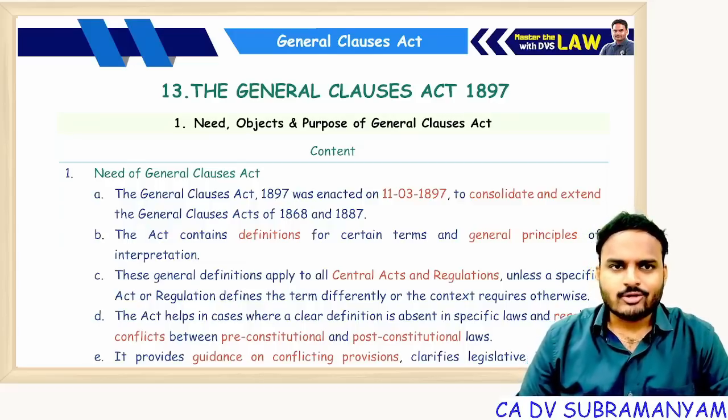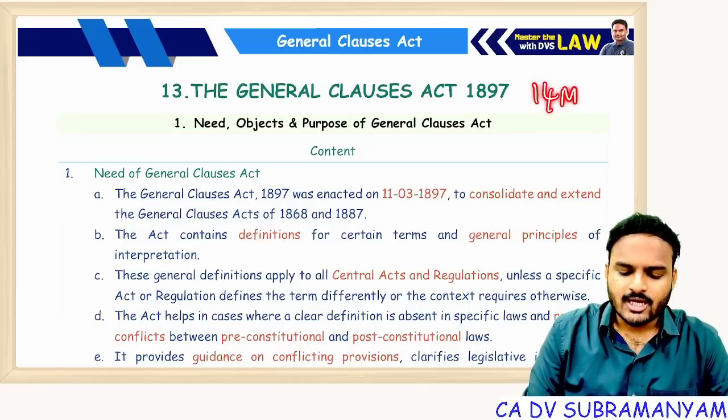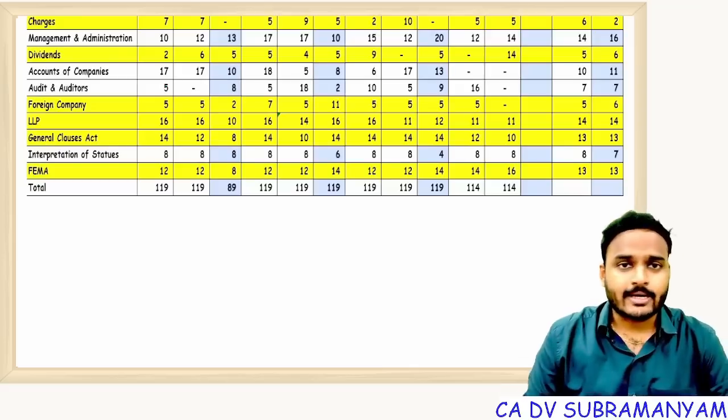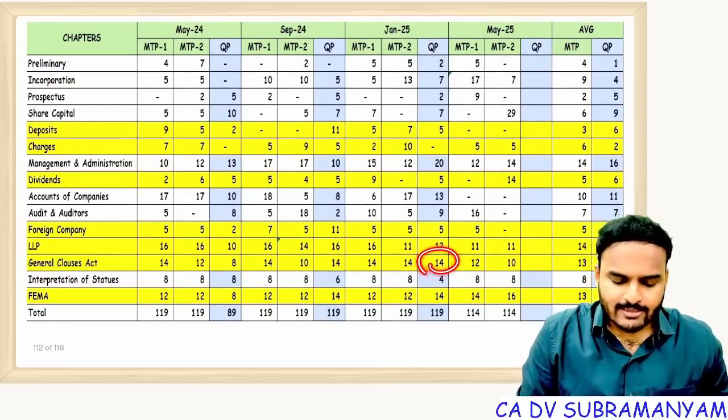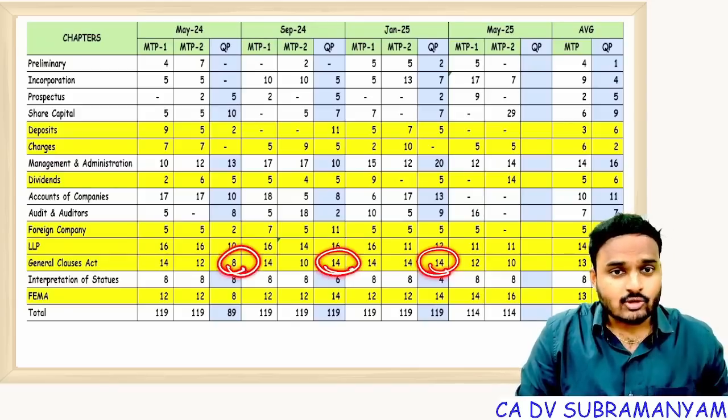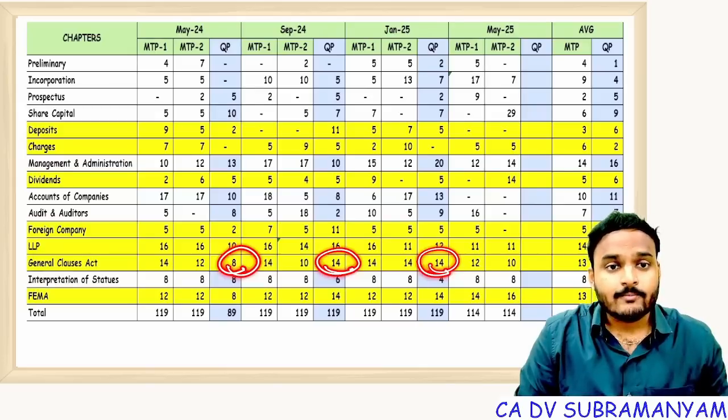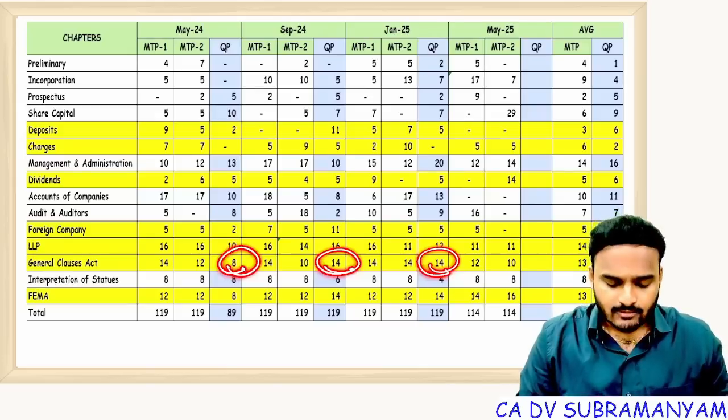Let's continue the marathon with the next chapter, General Clauses Act 1897. The expected weightage of this chapter in your examination is 14 marks. As you can see in the previous attempt question paper analysis, in the January 25 attempt, 14 marks came from this chapter. September 24 attempt, 14 marks came from this chapter. May 24 attempt, the objective paper is not available and only in the descriptive paper, 8 marks came from this chapter. With this, it is very clear.